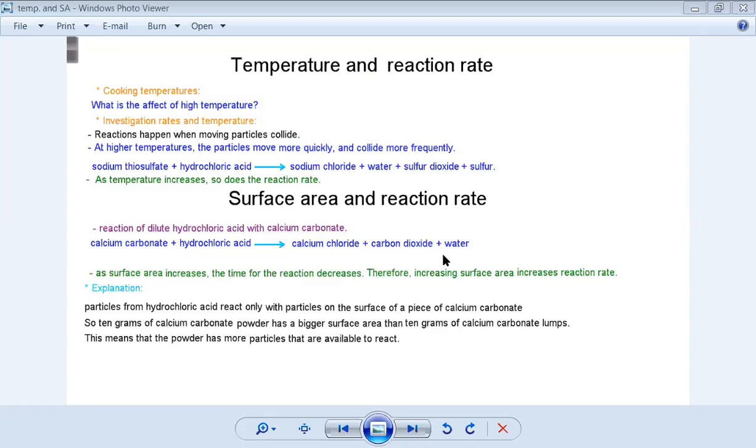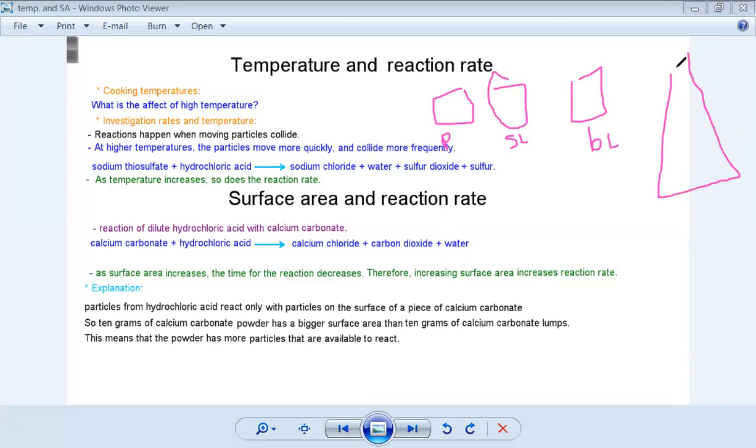So here, we have 3 samples of calcium carbonate, the same amount. One of them is powder. The other one is small lumps. The third one is big lumps, okay? So here I have a conical flask with hydrochloric acid.